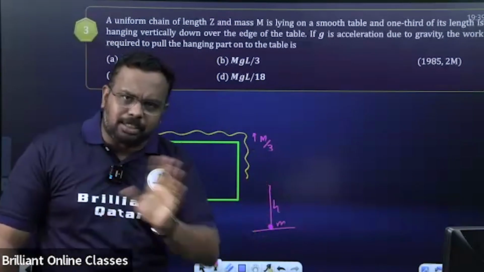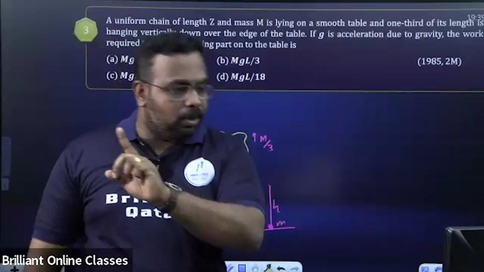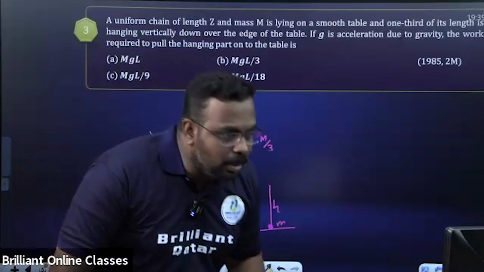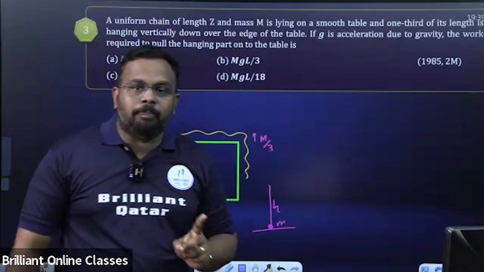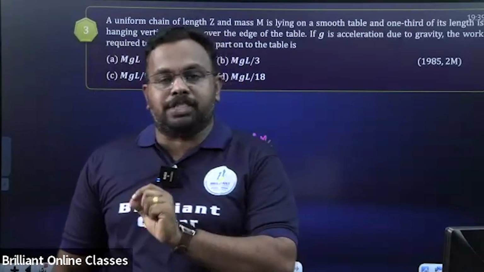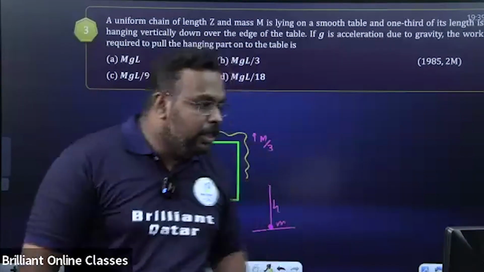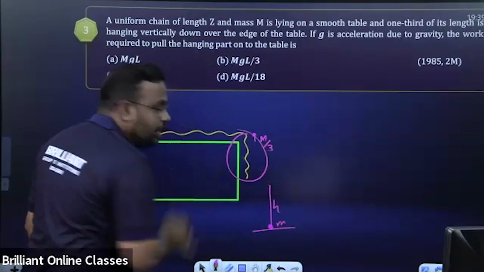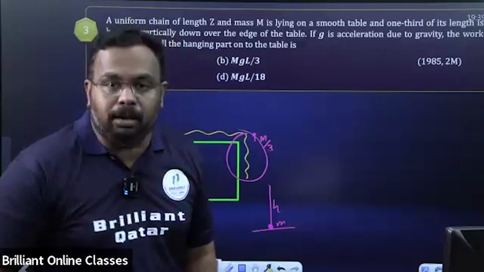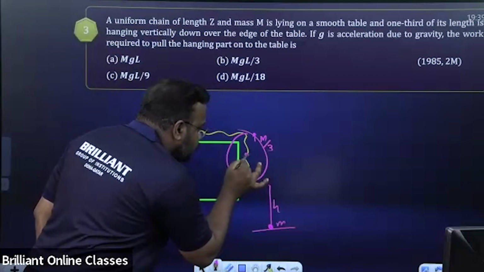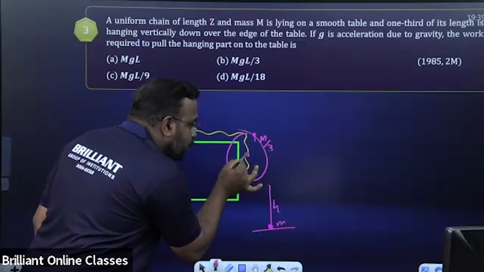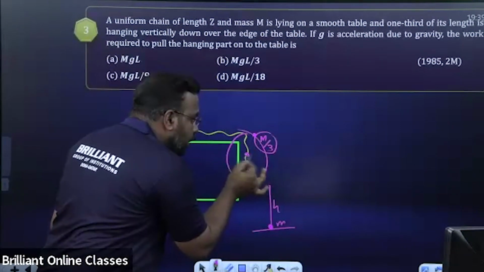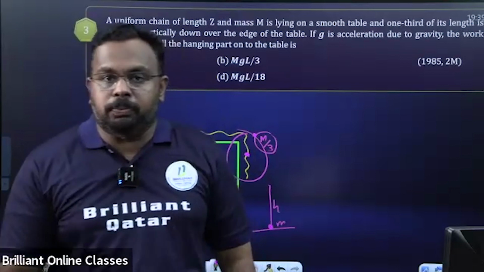So in such a case, there is a simple method. I think we have to use which concept? Can anybody tell me which idea we can use from it? Yes, Anish, very good. Others also? We can use the idea of center of mass. This is a uniform chain. So uniform chain means you can assume the entire mass of this hanging part is concentrated at its middle. That means you can assume that this entire chain is concentrated at this point. So you can treat it as a point mass of mass M by 3. It is located here. Is that idea clear for you?